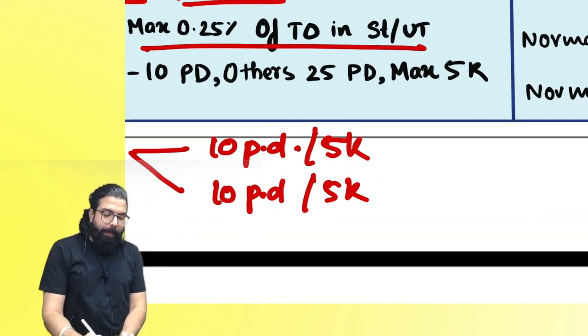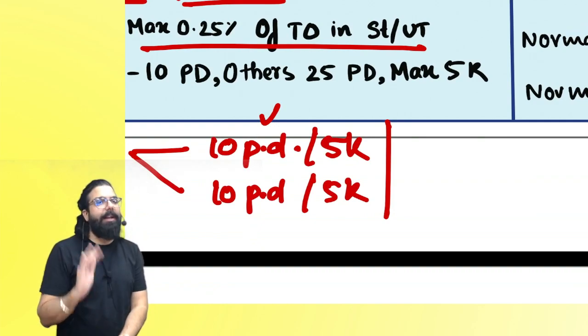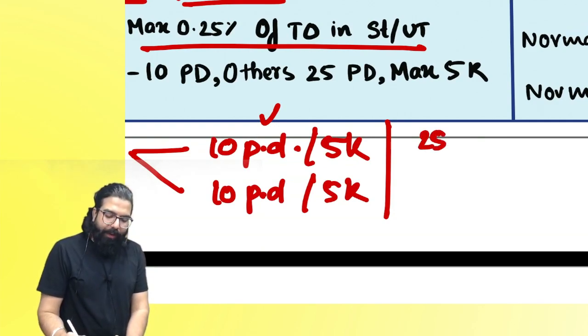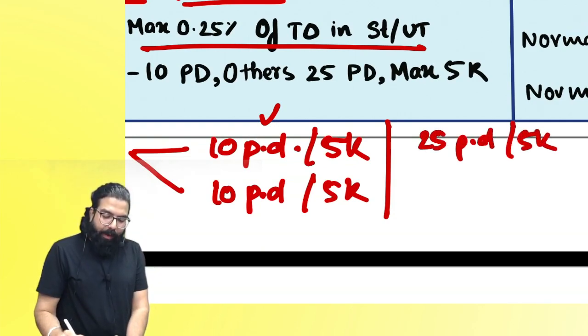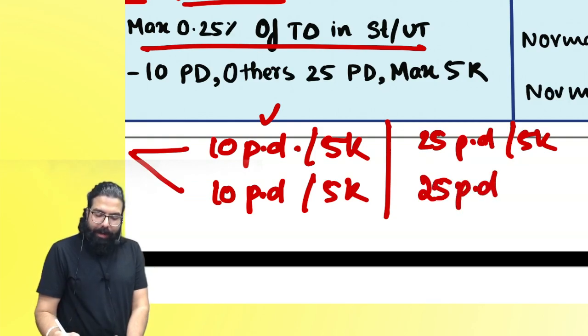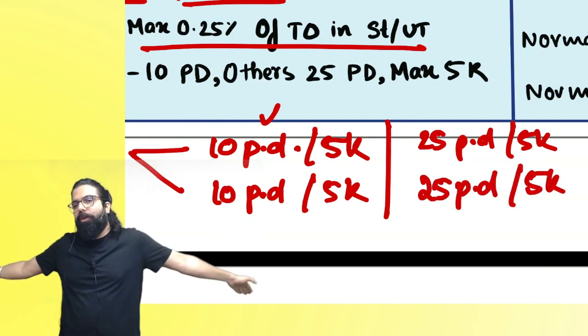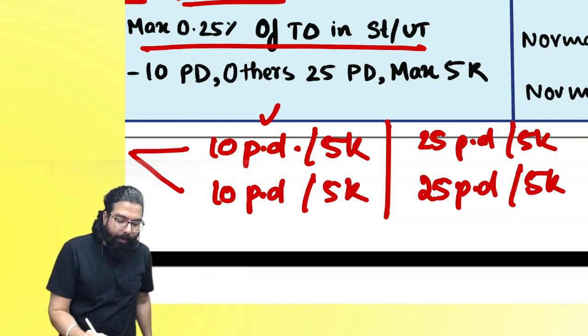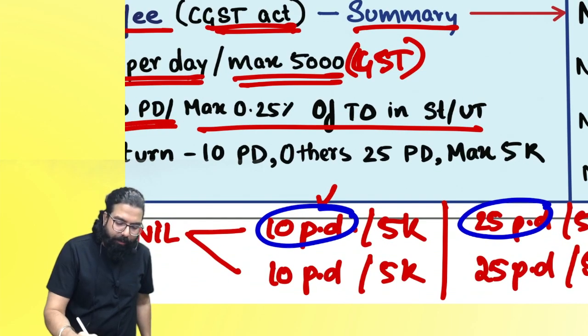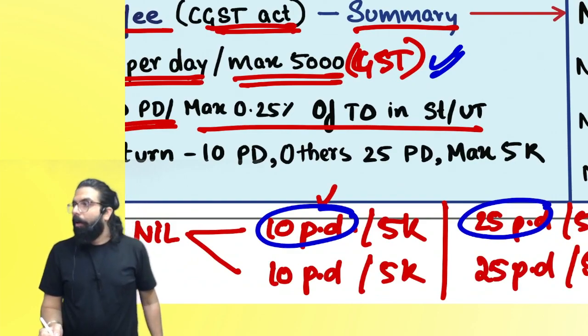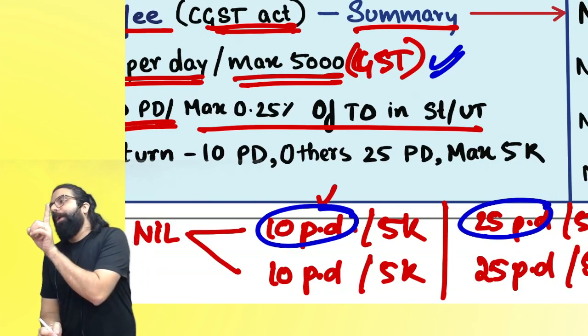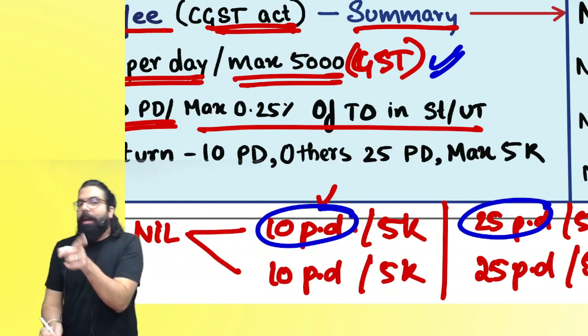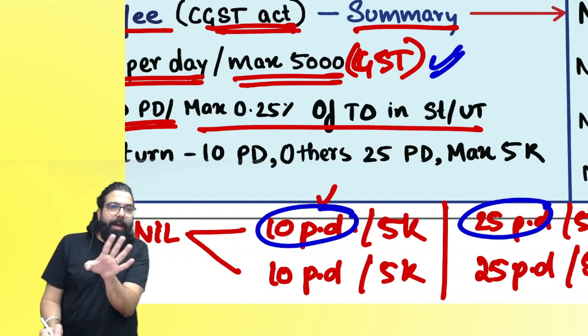Then, sir, supposingly my nil return is not there. In my return, some details are there. Then, Baba, it will be 25 rupees per day up to a maximum of 5,000. 25 rupees per day under SGST up to a maximum of 5,000. Did you guys get this point, everyone? But now, people went ahead and told, sir, okay, this to you reduced. It was how much, everyone? 100. But government told nil return ke liye only 10 and others ke liye 25, correct or not?